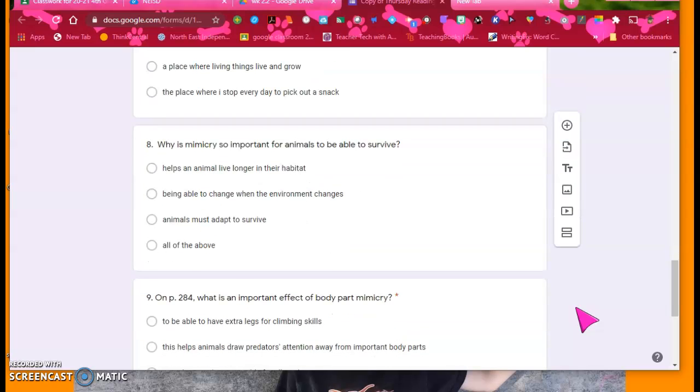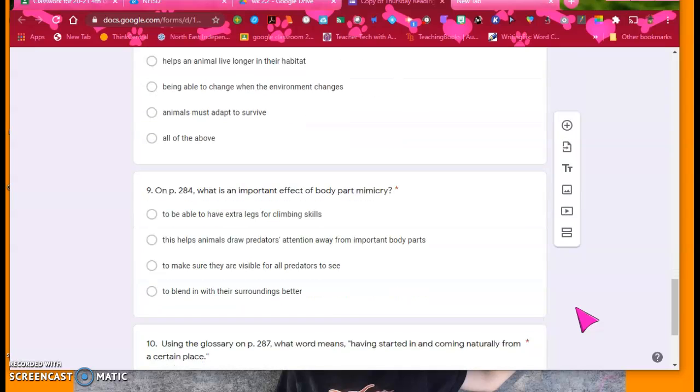8, why is mimicry so important for animals to be able to survive? Helps an animal live longer in their habitat. Being able to change when the environment changes. Animals must adapt to survive, or all of the above.